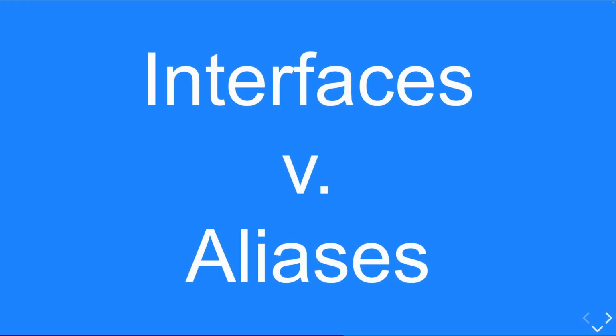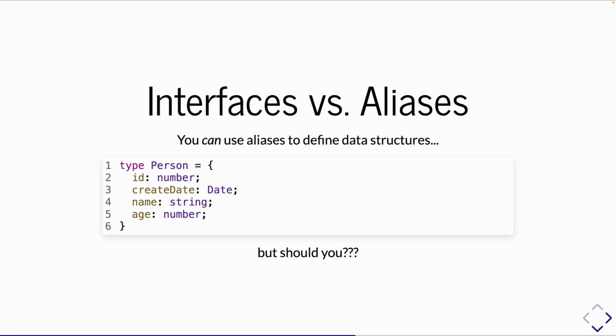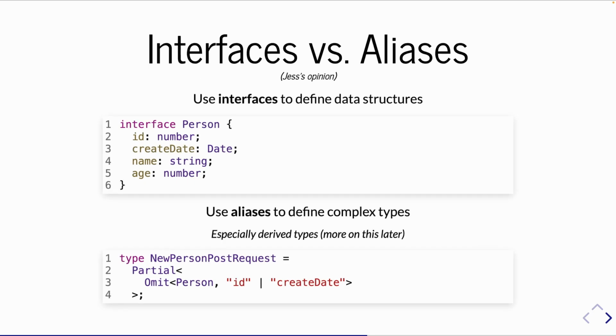All right, so now what you will see a lot, there's a big debate about interfaces versus aliases. When do you use them? Technically speaking, you can use aliases to define data structures, like this. Should you? My opinion is to use interfaces to define data structures like a person, and then use aliases to define or derive complex types like those union types, or you can derive types from other types. So I give an example down here that I don't expect you to understand now, but we're going to learn about that in a minute.